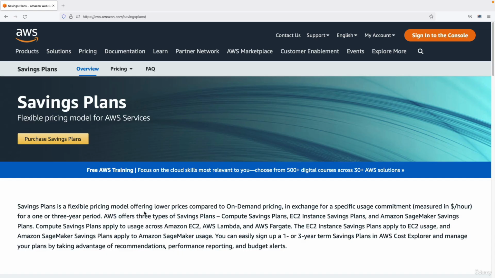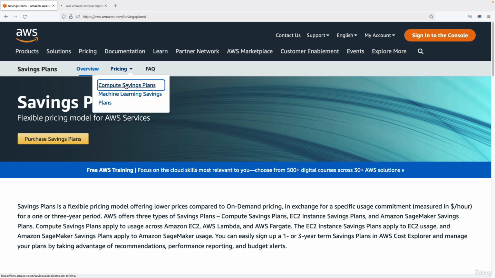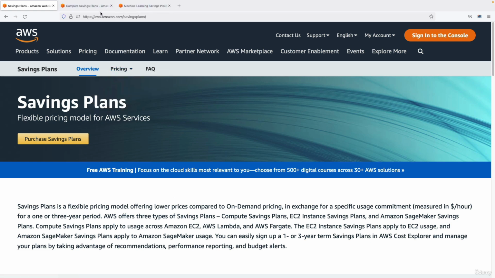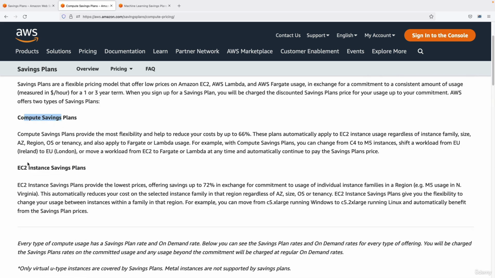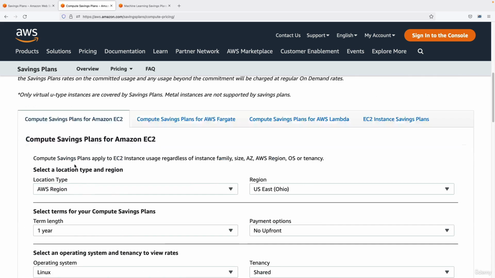And so if we go to the Savings Plans website, we have two kinds of Savings Plans, the compute and the machine learning Savings Plan. For the compute Savings Plan, we have different ones. So we have Compute or EC2 Instance Savings Plan. And here on this UI, you can basically navigate it. So you have for EC2, for Fargate, for Lambda, or for EC2 instances.